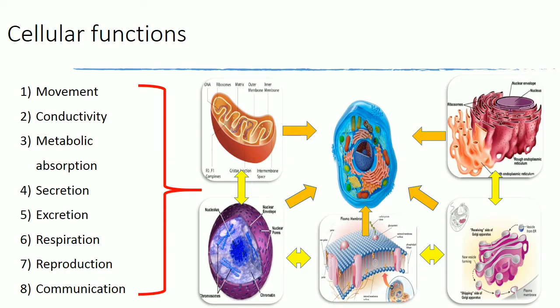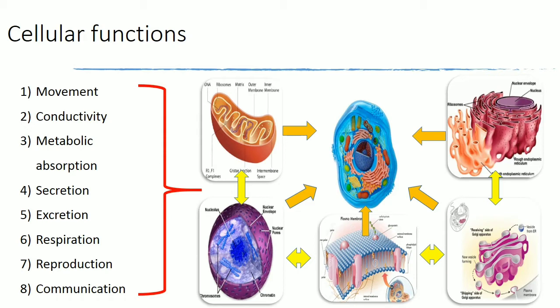Secretion of substances that are necessary to promote some of the body systems, such as hormones. That is the next function of our cell. Excretion, which is when the cell uses nutrients and excretes or removes waste from the body cells. The next function is respiration, the process of producing energy. Reproduction of the cell, when we produce new cells from one cell. Then the final one is communication. It is passing of information from one cell to another cell.